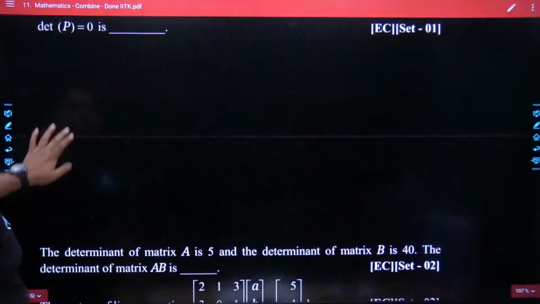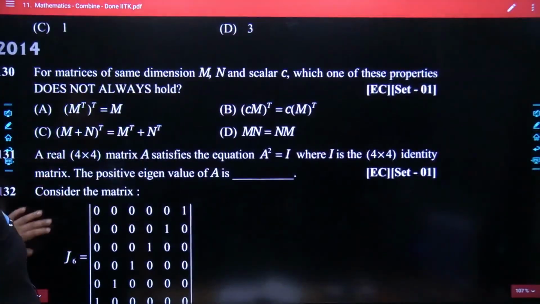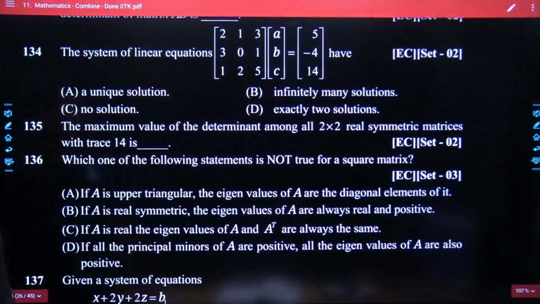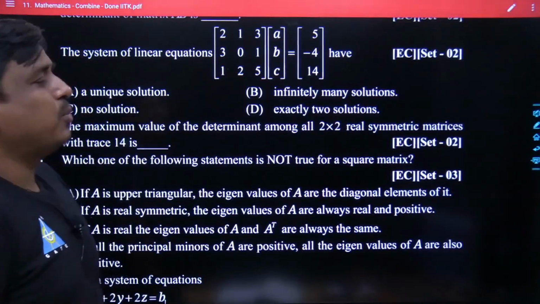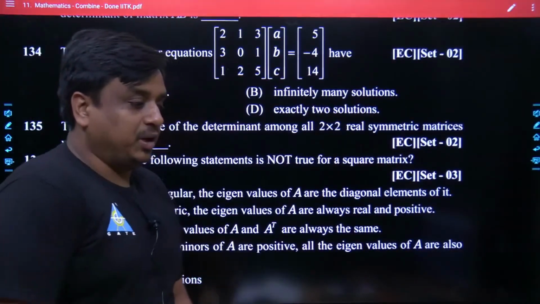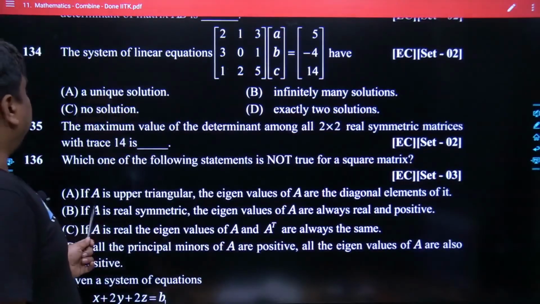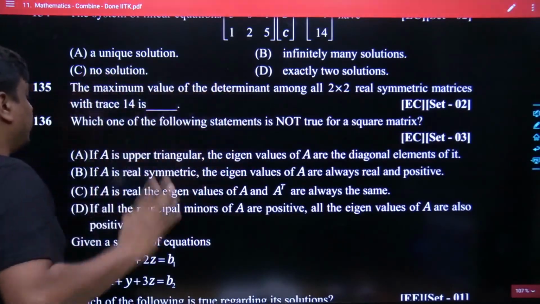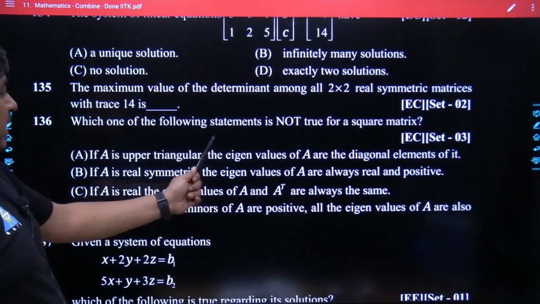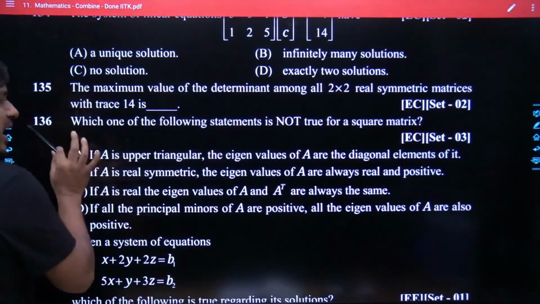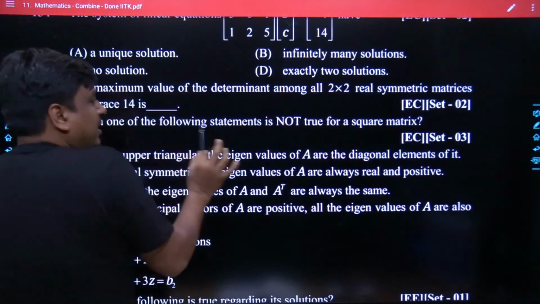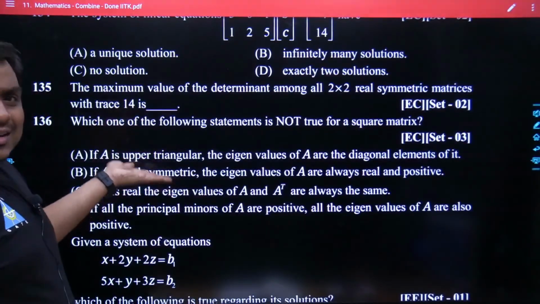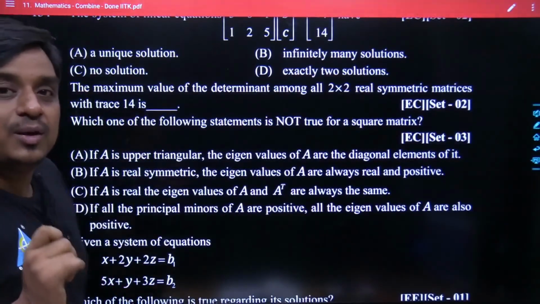So you can see the way the first 1, 2, 3, 4 questions were designed. They were based on the concept of the different properties followed by the matrix. And not only that, which one of the following statements is not true for a square matrix A, which is upper triangular, the eigenvalues of A. Again, what I am saying, they gave only one piece of information, that the given matrix is a square matrix, and now they want to ask whether you really know what the different properties followed by a square matrix are or not.